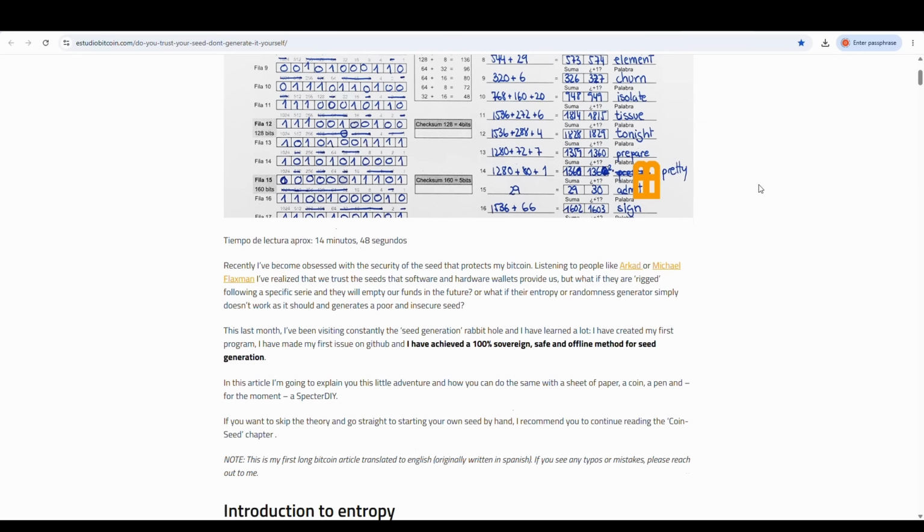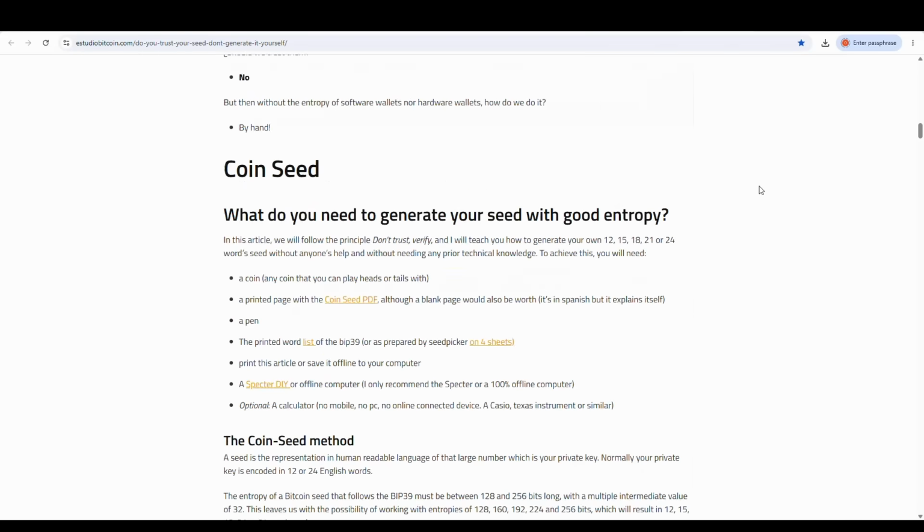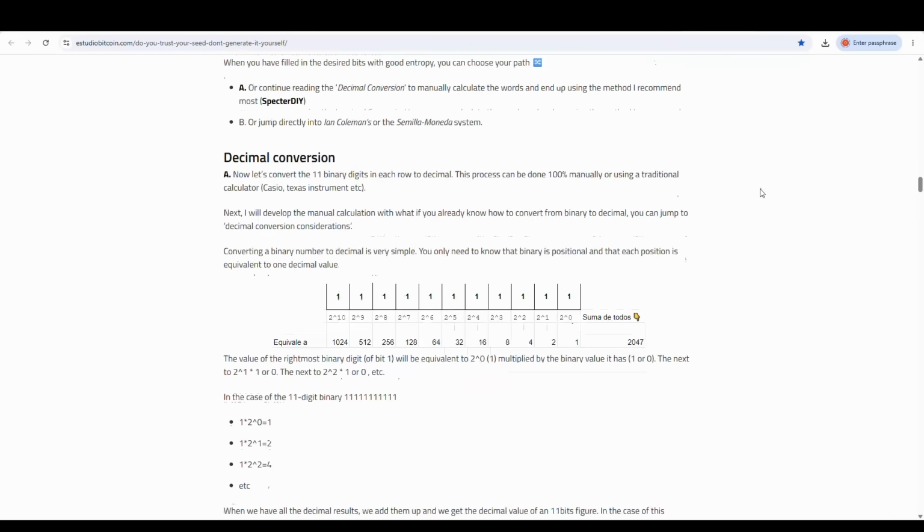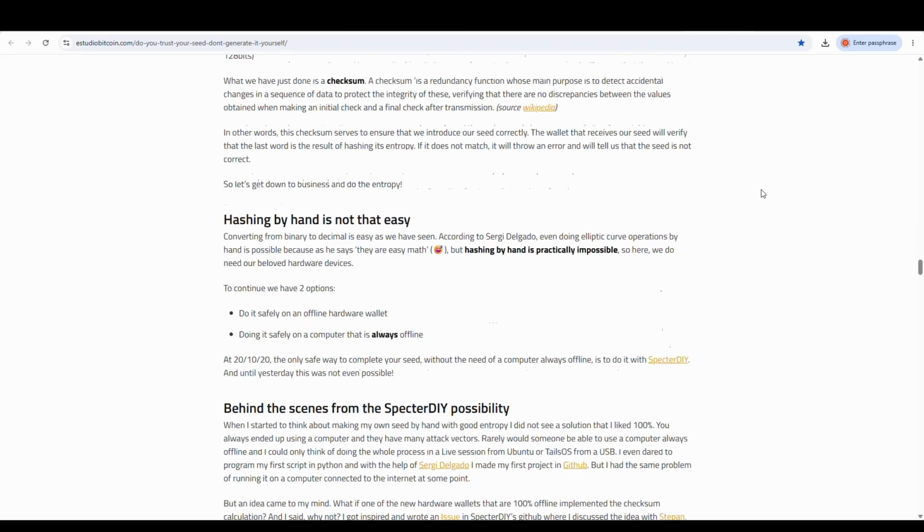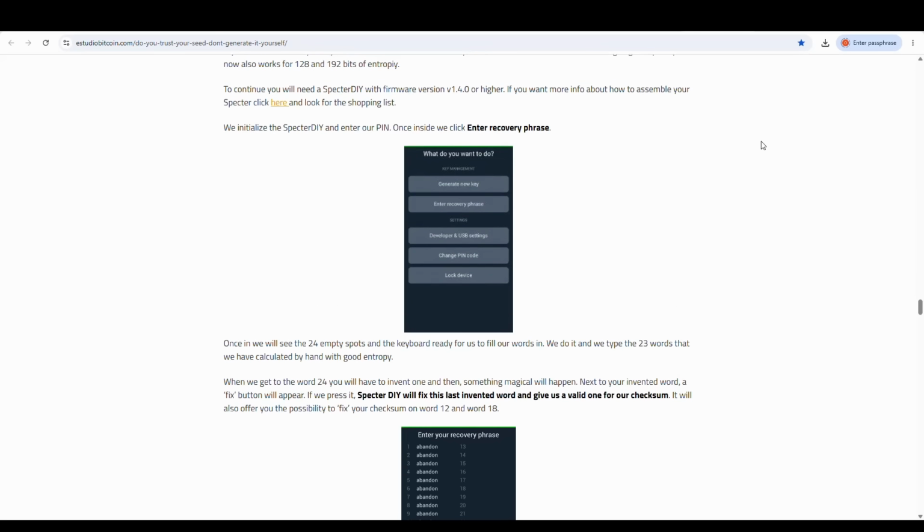In this article, Lunaticoin explained very clearly how to convert coin tosses into words manually and how to find the last word that meets the checksum using do-it-yourself hardware.